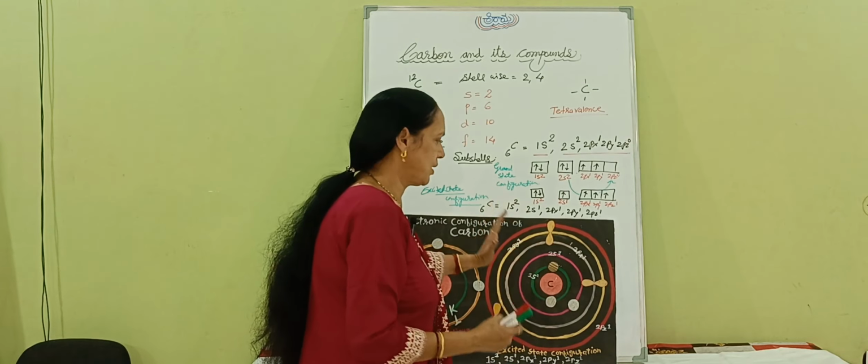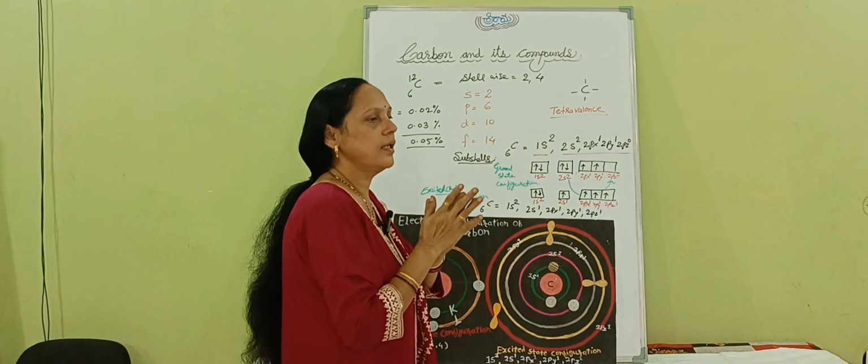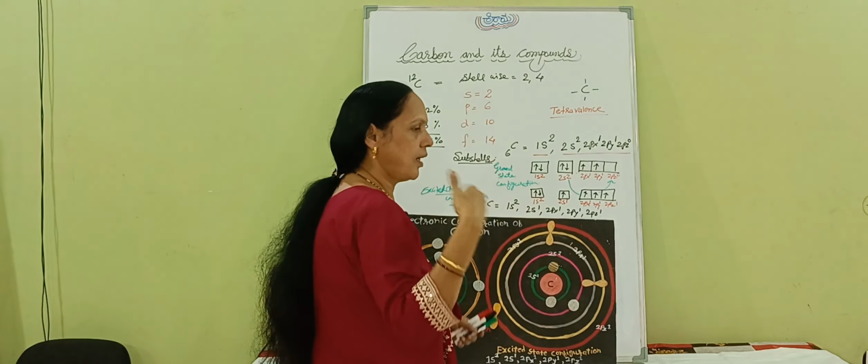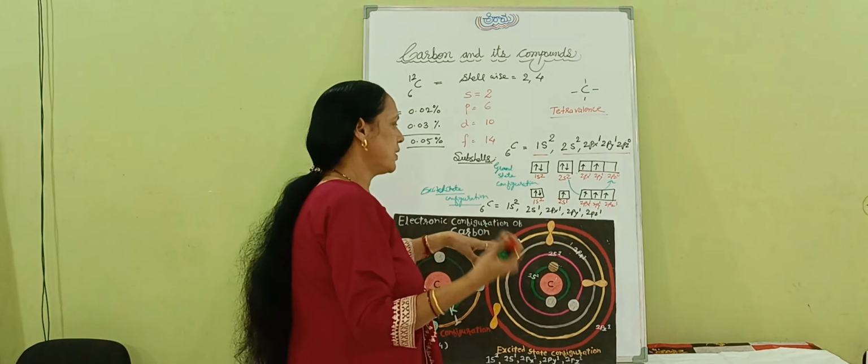Now S orbitals are the circular ones and the P orbitals are the dumbbell shape. We have already studied the structure of the S orbital, P orbital and D orbital. In another video, we will study them in detail. So S means circular in shape, spherical in shape.